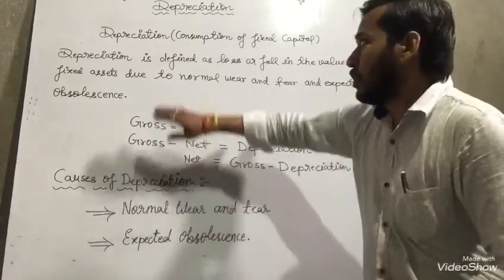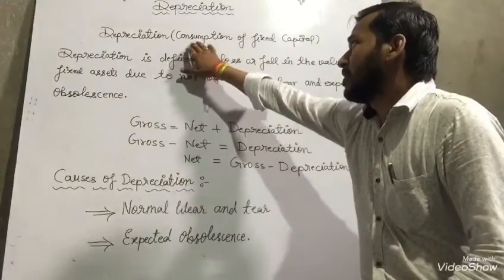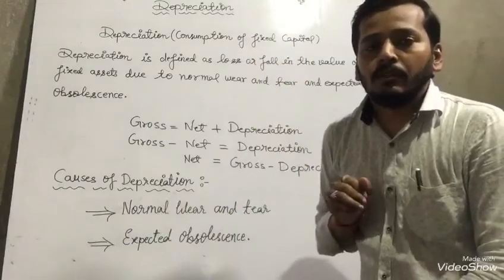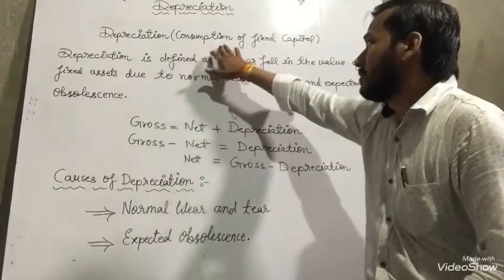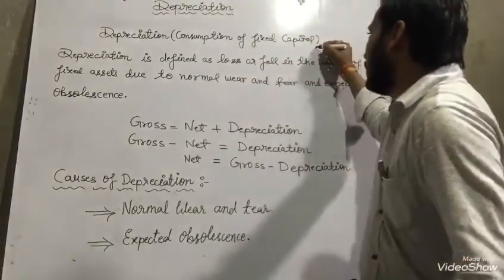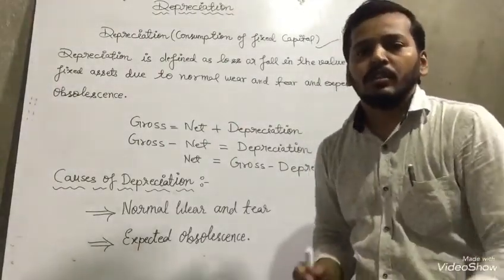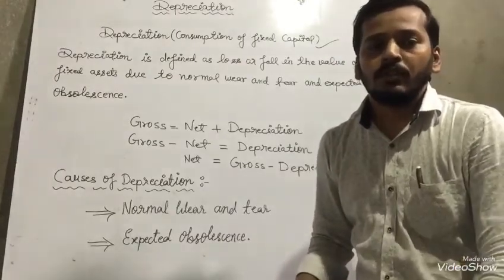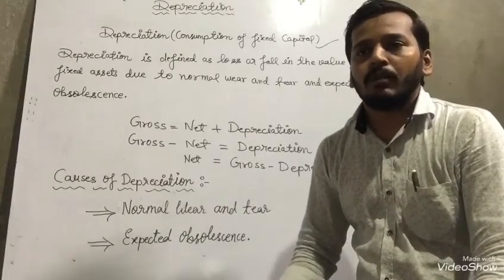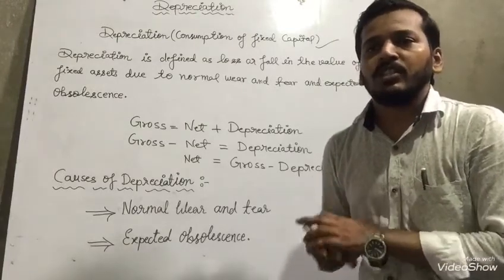Now your topic is depreciation and the subtopic is consumption of fixed capital. Once again listen: depreciation, consumption of fixed capital. This topic we are going to discuss today. With its help, we have to know the importance of all these things. In front of you I have written a few lines to introduce the definition of depreciation. It is very important, so make notes and write it. You can understand it very easily.